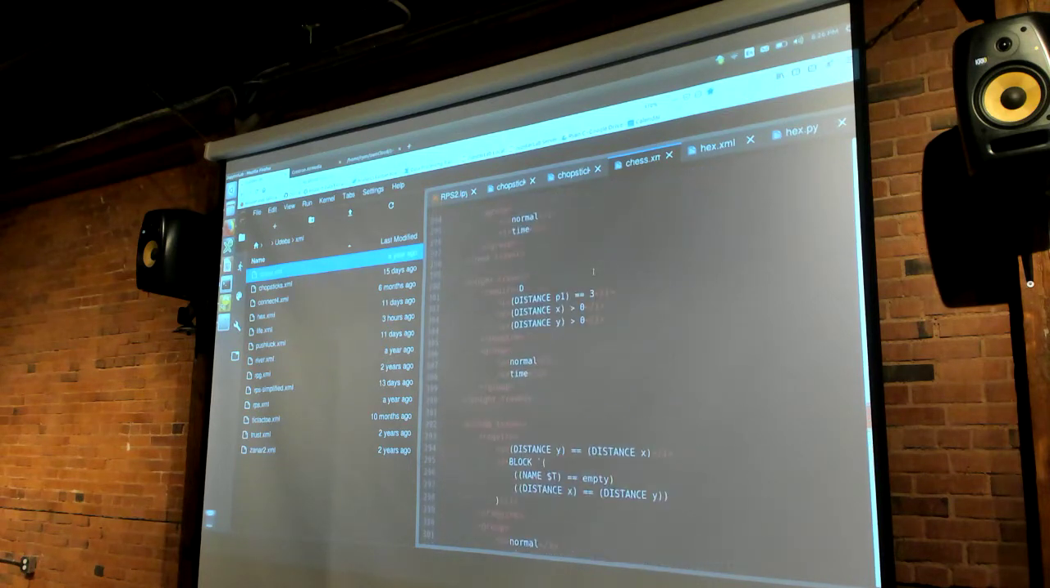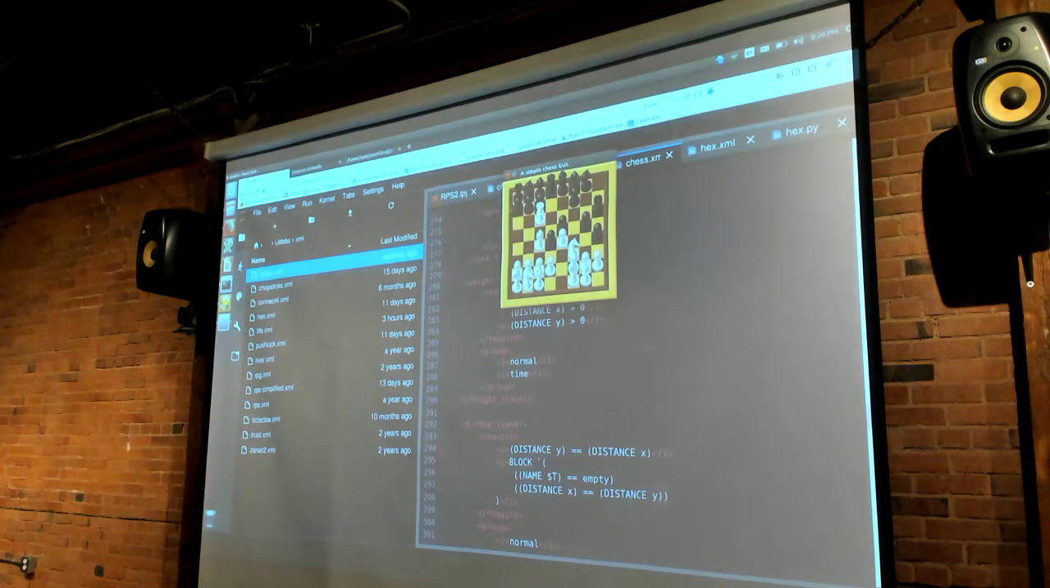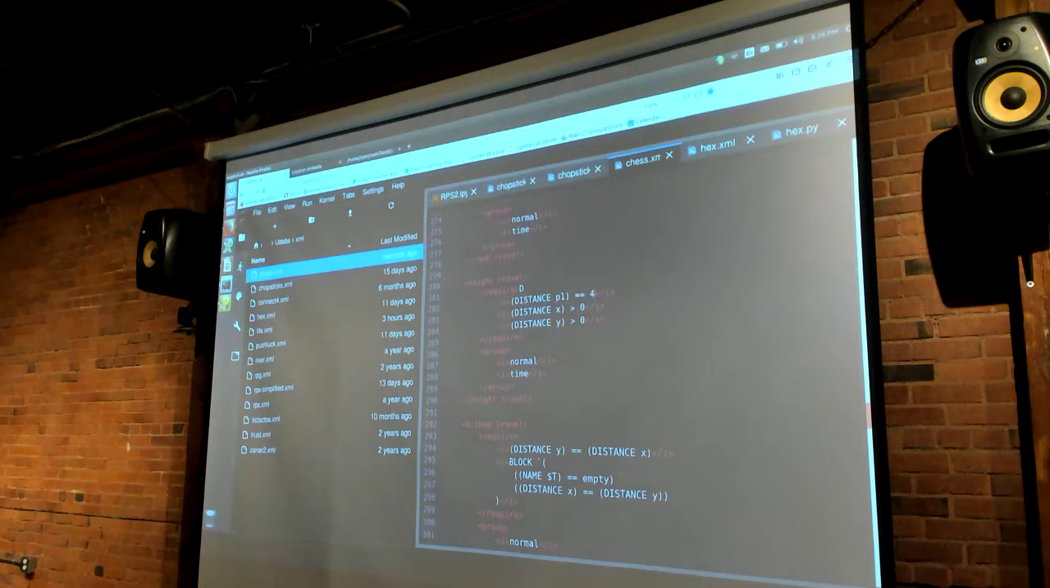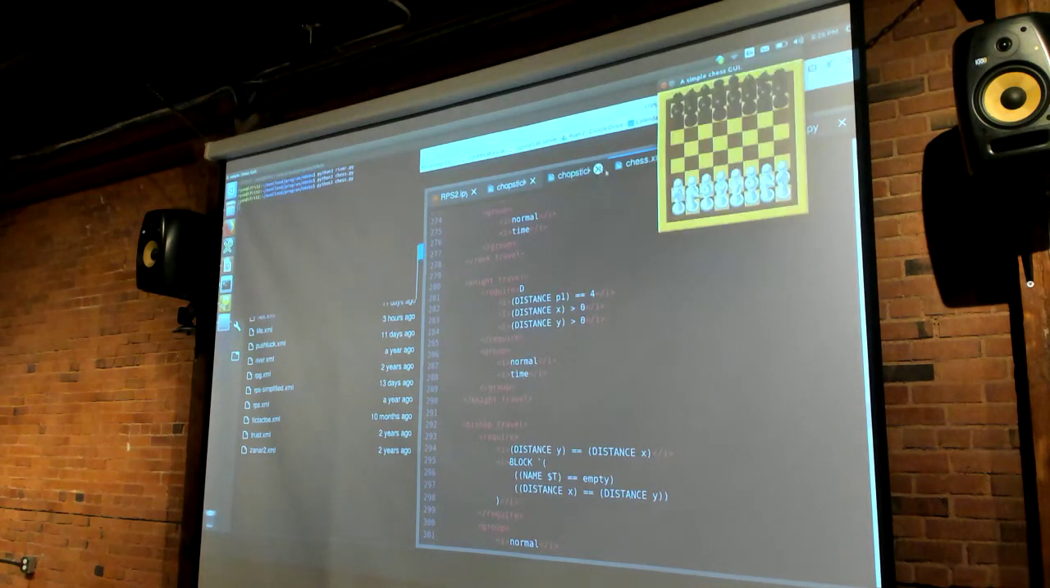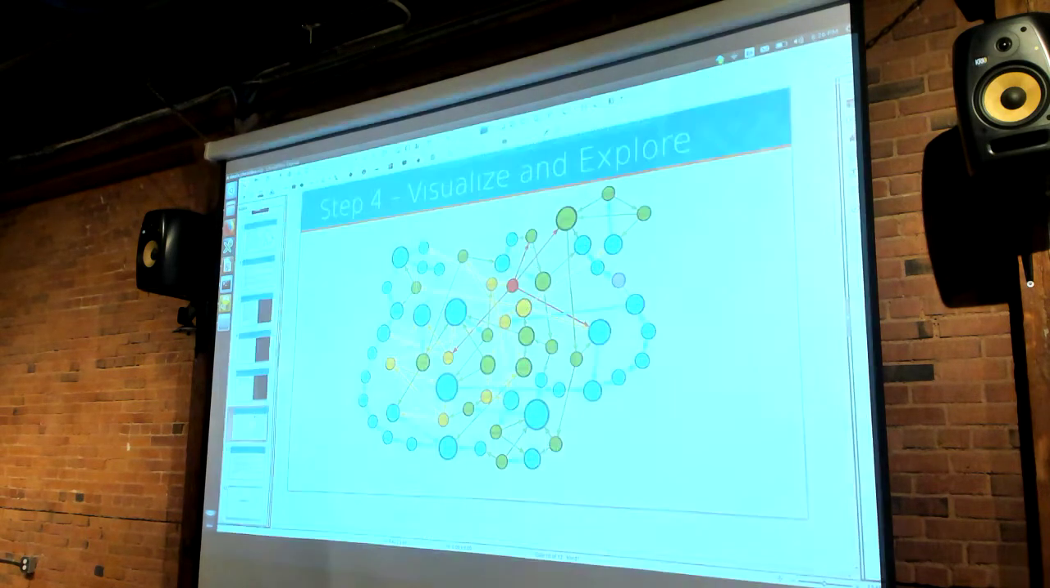But it's really cool because, let's say I want to change the knight travel. It travels 4 squares. And there you go. Now the knight travels 4 squares instead of 3. Yeah, that's pretty cool. So, okay, back to here.